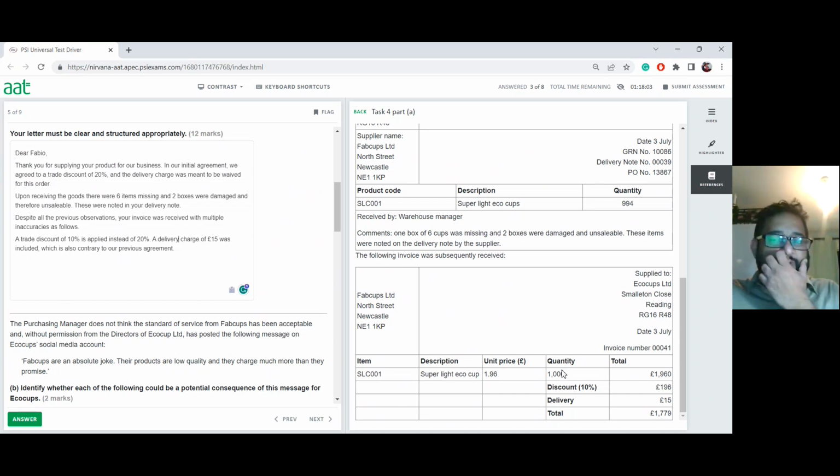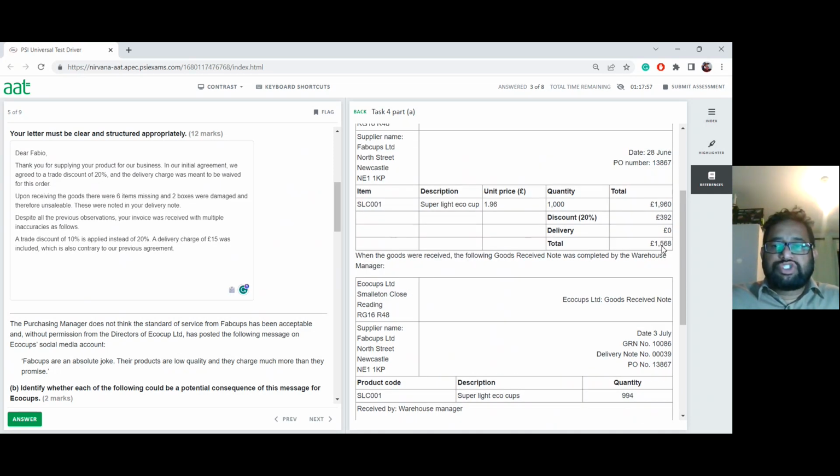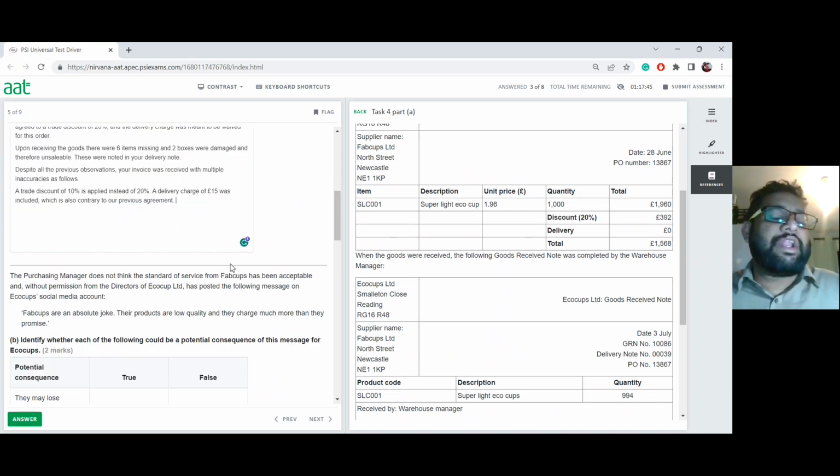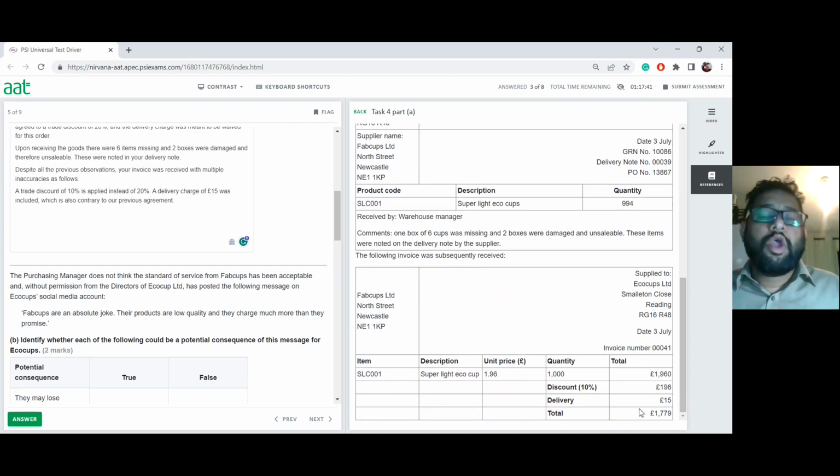So here on the invoice, when we receive 1,000, that's fine, it's absolutely fine. But the discount and the delivery charge should be waived. So it should be coming to a value of £1,598. But what you also have to tell them, it is important, they have to send you a credit note for the differences. Yeah, because they already submitted the invoices for that, or we can ask them to resend a new invoice. Okay. And then also we have to remind them, could you also raise a credit note for the missing items and the damaged boxes?